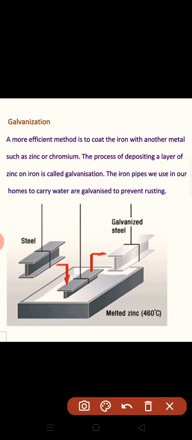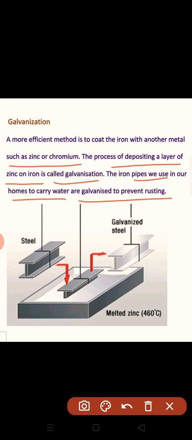Next is another method to prevent rusting, galvanization. It is a more efficient method. In this method we coat the metal with zinc or chromium. We deposit a layer of zinc on iron, and this process is called galvanization. The iron pipes we use in our homes to carry water are actually galvanized to prevent rusting, because they have to carry water, and water can cause rusting in them. You can see in the picture also how they are galvanized.